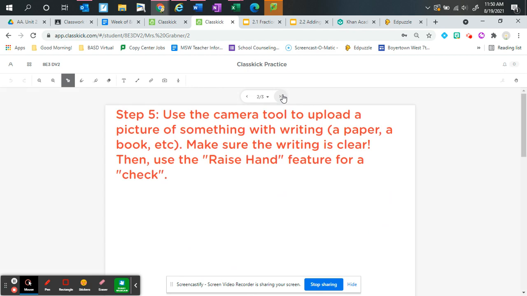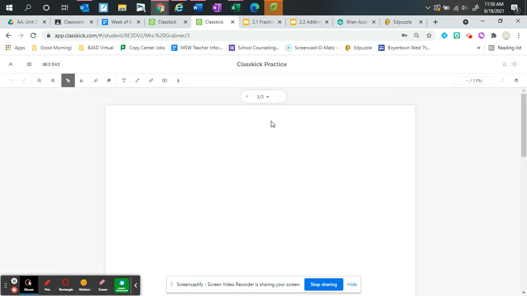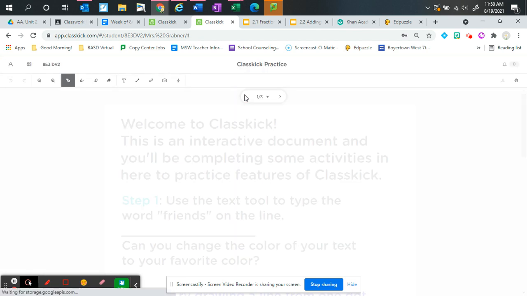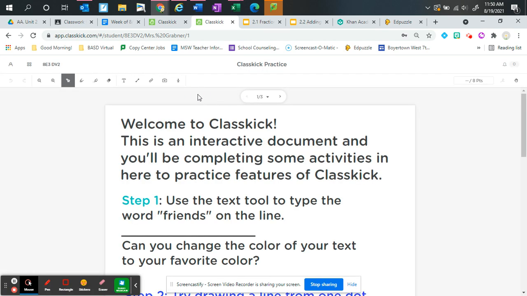There are 3 different slides across the top. And you will have to scroll down and read what's in all of the slides just to make sure that you complete everything for today. There's 8 steps to the process, 8 points. That's how I'm getting those points then.